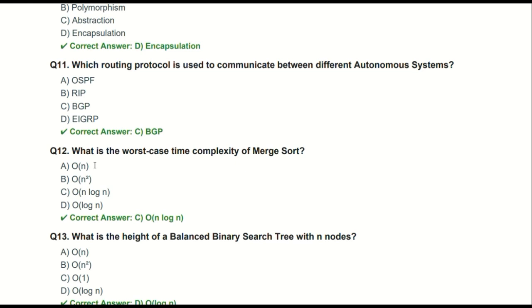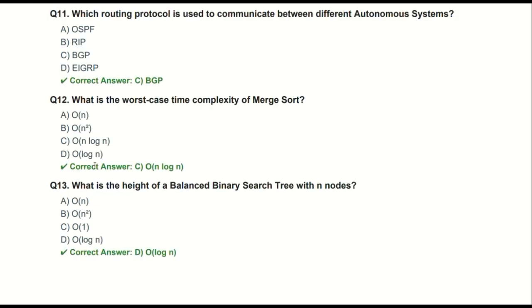The 12th question is, what is the worst case time complexity of merge sort? We know that the best, average, or worst case time complexity of merge sort is order of n log n. The 13th question is, what is the height of a balanced binary search tree with n nodes? In a balanced binary search tree, the left hand side nodes are equal to the right hand side nodes, so the height is order of log n.